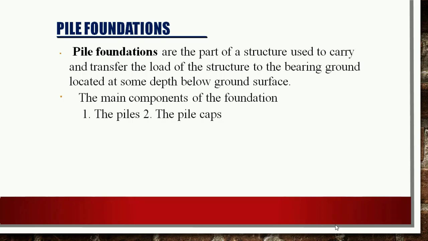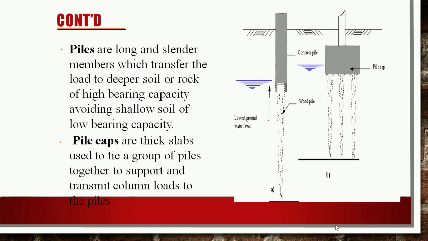Pile foundation works out to be economical if the topsoil is not capable of taking the load even at 3 meters. In case of the pile foundation, the main components are the pile and the pile cap. As we earlier discussed, piles are long and slender members which transfer the load to deeper soil or rock of high bearing capacity, avoiding shallow soil of low bearing capacity, and the pile cap is a thick slab used to tie a group of piles together to support and transmit the column load to the piles.